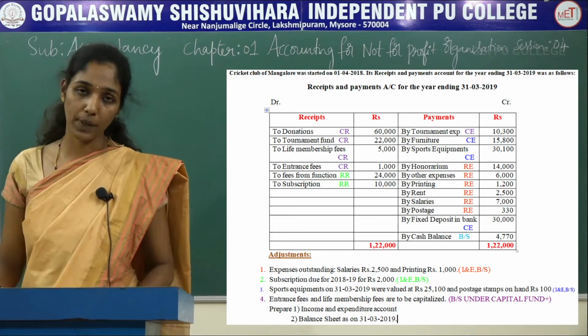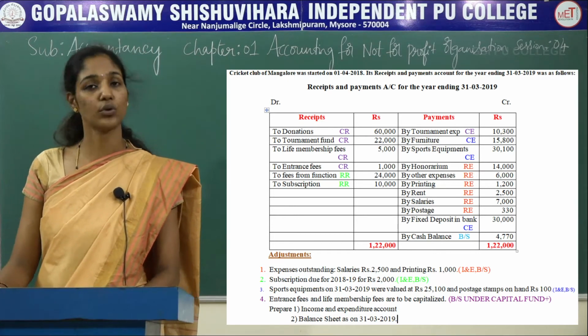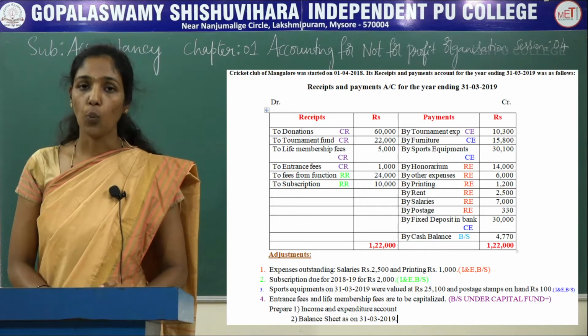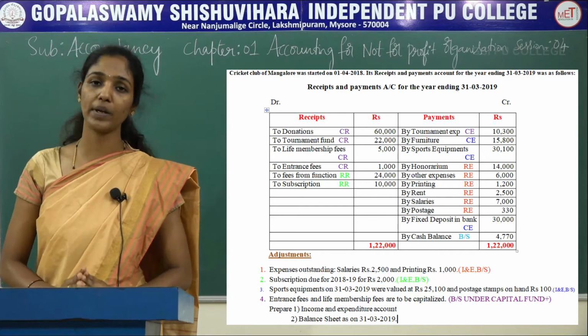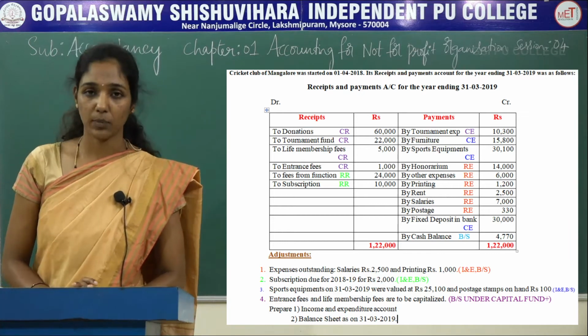So now you have to prepare income and expenditure account and balance sheet as on 31st-3-2019. So remember, adjustment should be treated twice. Once you should record it in income and expenditure account, and again it should be recorded in the balance sheet. So now let's prepare income and expenditure account.